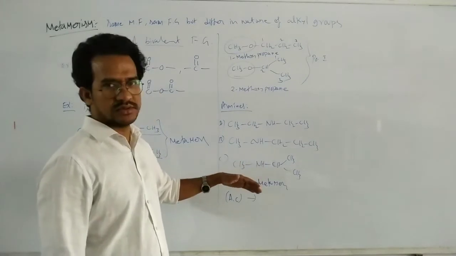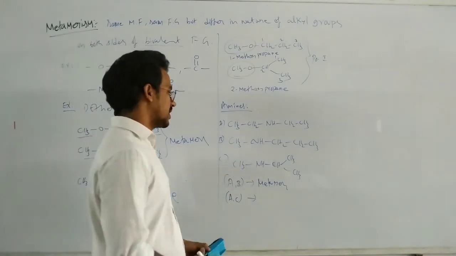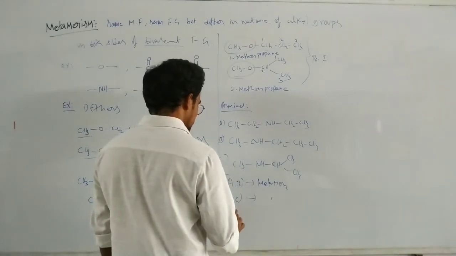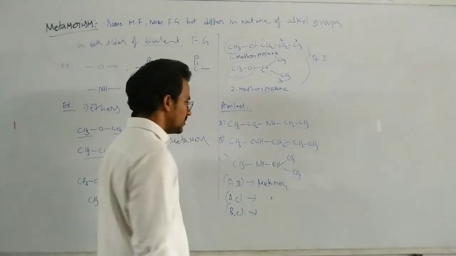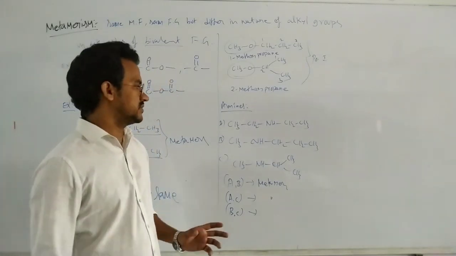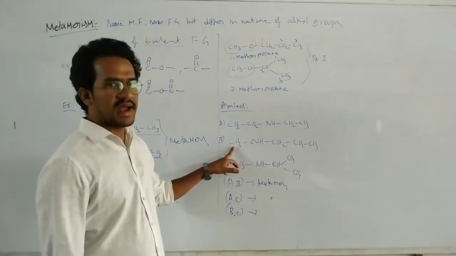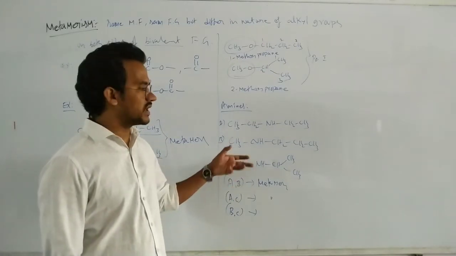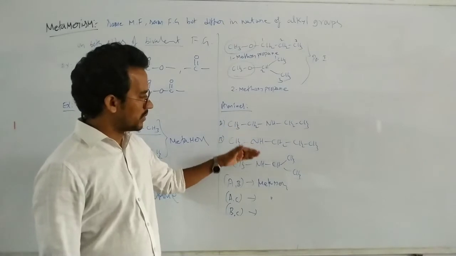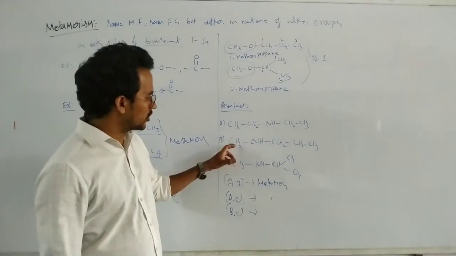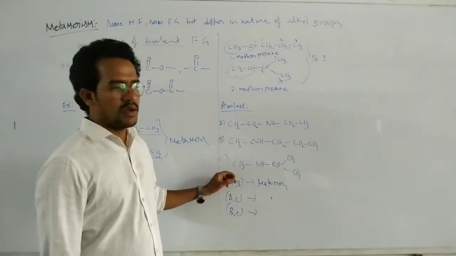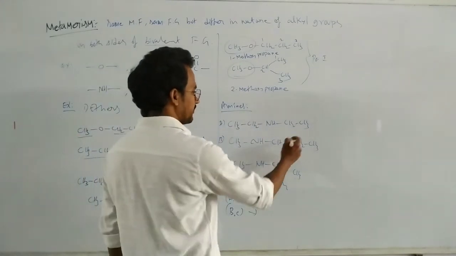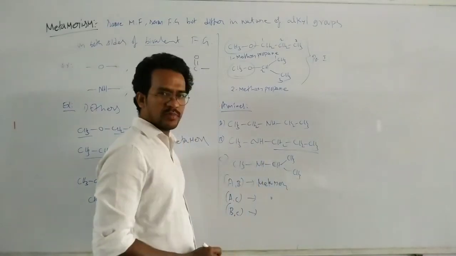So completely changed in the nature of the alkyl groups from one compound to other compound. Again, these are the metamers. Now, what is the relation between B and C? Here we can see on this side methyl, on this side methyl. So these are not the metamers. They do not differ in the nature of the alkyl groups from one compound to other compound. One alkyl group remains same, methyl and methyl. But structure of the other alkyl group is changed. Here in this case, propyl, here in this case, isopropyl.